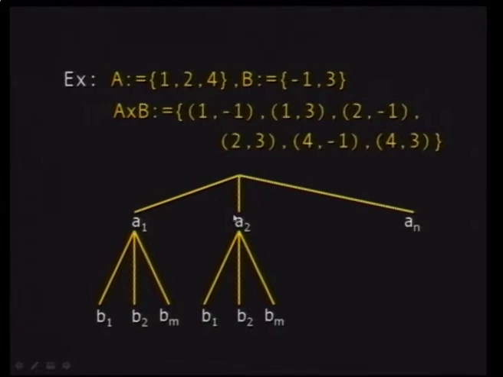So here you have the elements of A, as if you have a tree, and these are the primary, or the first branches, and then you have a set of secondary branches associated with A1, for example, B1 till Bm. And the same thing with A2, B1 till Bm. And the number of secondary branches here is the number of elements in your Cartesian product. So this is the meaning of Cartesian products.